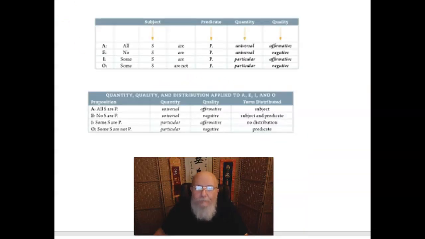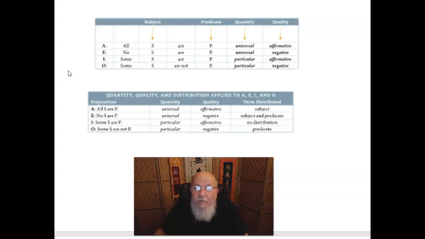Now in your book, in the chapters, in the sections I've assigned, you'll see these nice charts summarizing a lot of what we've been talking about. You have an A proposition, and it has its quantifier, as it's called: all S are P. And it's a universal affirmative. So we have subject, predicate, quantity, and quality. E: no S are P, universal negative. I: some S are P, particular affirmative. O: some S are not P, particular negative.